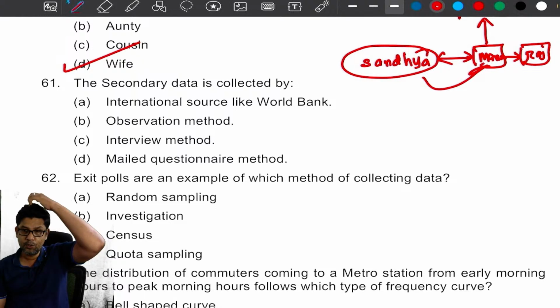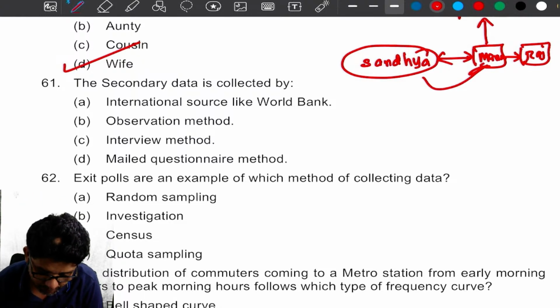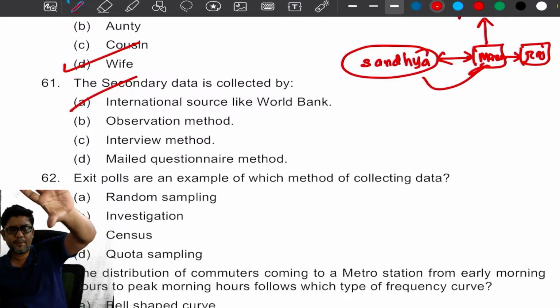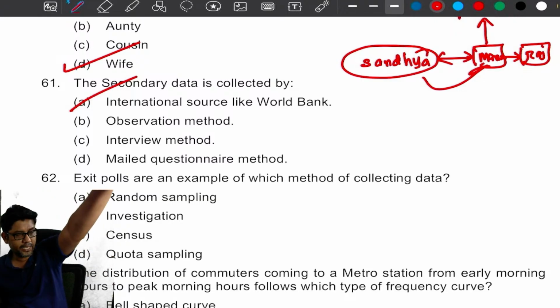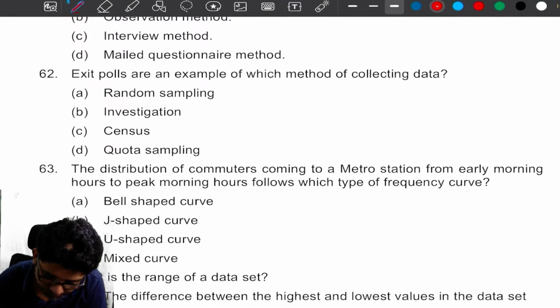Now, the secondary data collected by an international source like World Bank. Of course, you know, primary data, secondary data. Primary data has 3 methods: direct interview, indirect interview, and mail questionnaire method. So, an international source like World Bank is secondary data.